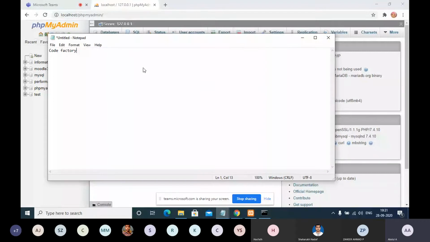Let me quickly tell you with some examples. For example, if you are going to a shopping mall, or to a Reliance Fresh Market or something, and you want to take something quickly.